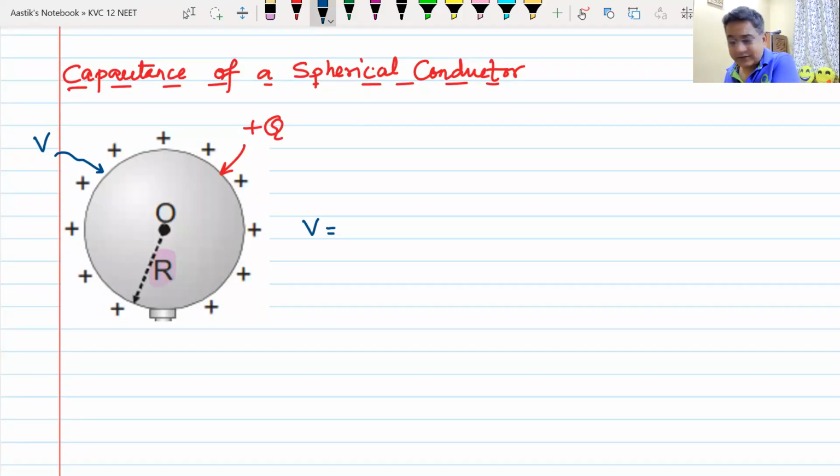So we remember it. The formula of potential on the surface of a conducting sphere was kQ by R. Now the value of k was 1 by 4 pi epsilon naught. From now onwards, we will not call it k, we will call it 1 by 4 pi epsilon naught, because we want to get the answer in terms of epsilon naught.